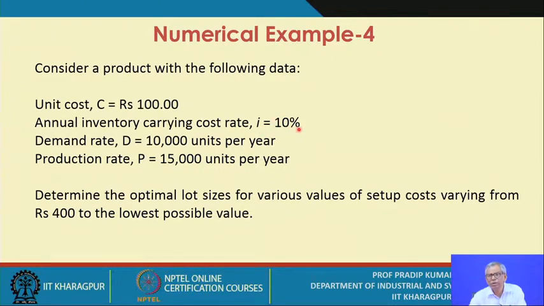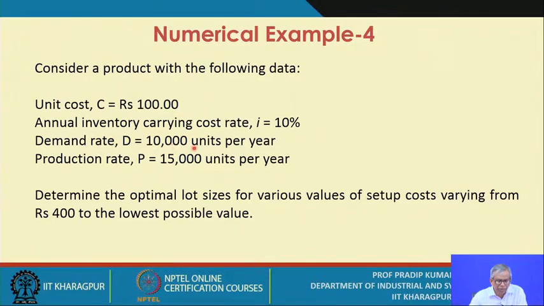This is considered to be well accepted. It's not at all high. In many cases inventory carrying cost could be as high as 20%, 18% and so on. So that reflects definitely an acceptable condition, that is I equals 10%.